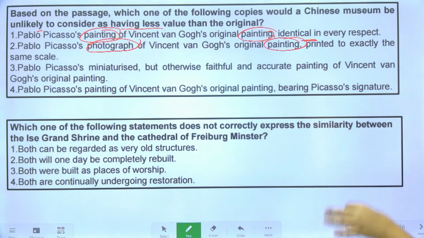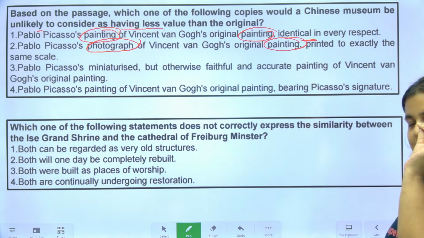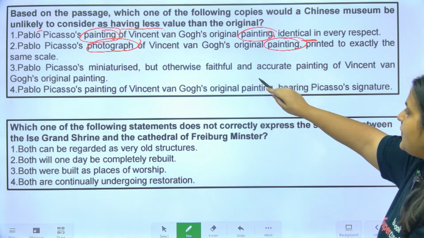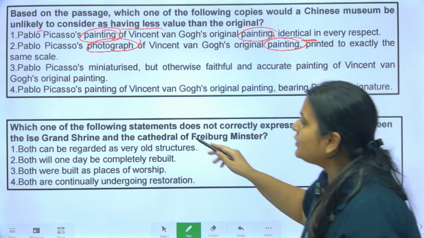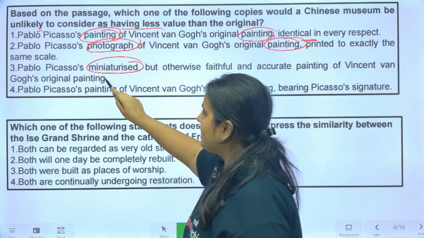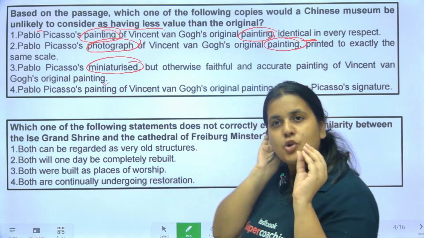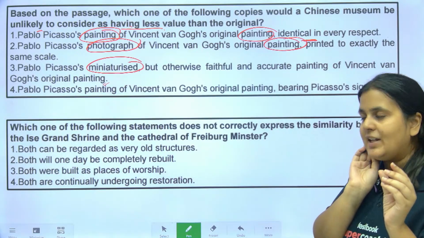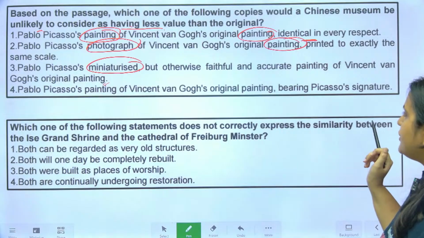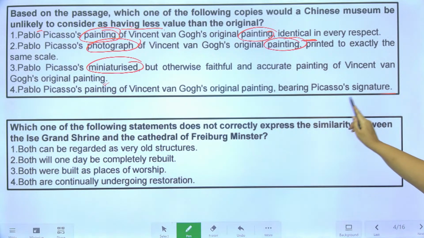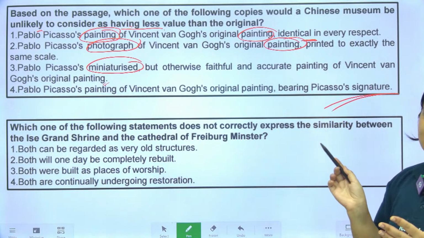Pablo Picasso's miniaturized, meaning smaller, mini version, otherwise faithful and accurate painting. So it's an accurate replication, but a slightly miniaturized version. Pablo Picasso's painting of Vincent van Gogh's original painting bearing Picasso's signature. Here Picasso has signed it.